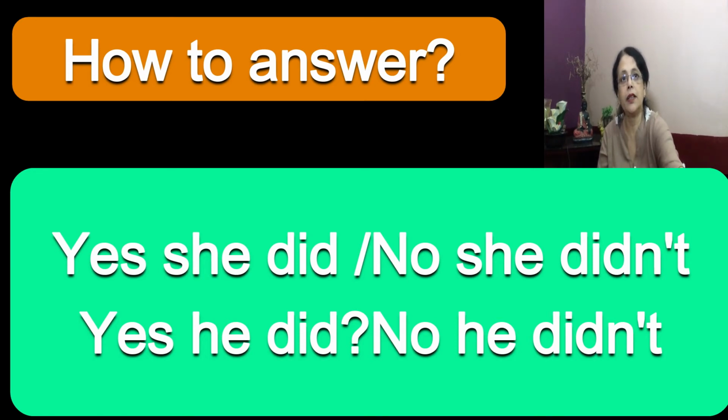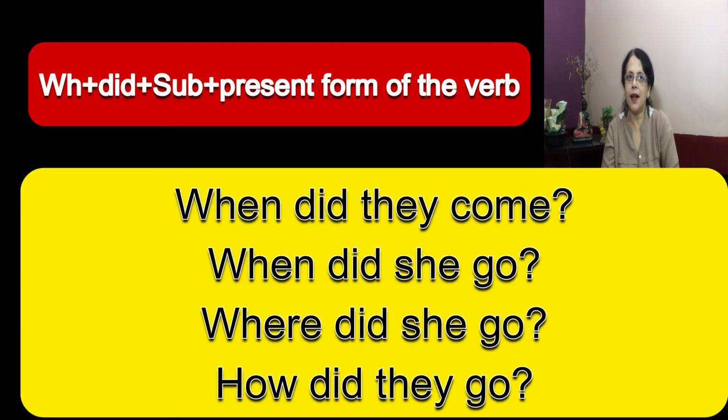Now let's see how to make WH questions. When did they come? The structure is, first we are adding WH word, then we are adding the auxiliary verb did, after that subject, and then present form of the verb. When did she go? Where did she go? How did they go? Okay, so remember the structure. We are adding WH word, then we are adding did. What is did? Did is the auxiliary verb. After that we are adding subject, and then present form of the verb.